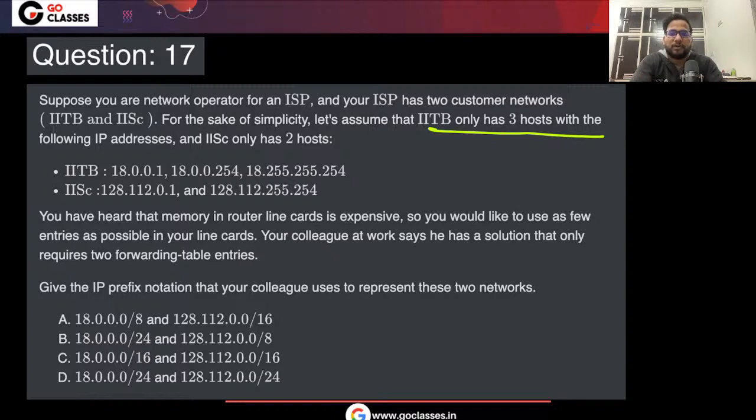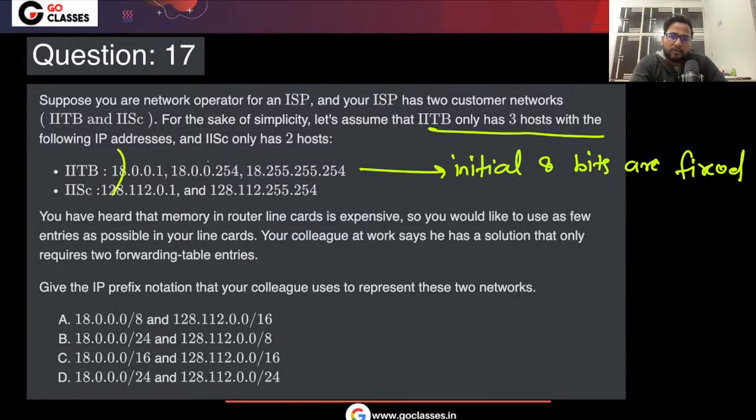It's not an issue. Okay, so maybe I can just represent 112 in binary. Or maybe I do not even need to represent it. You can just check here that 18 and 18 and 18 is the same, but because of this 255, you can just say that only the initial 8 bits are fixed.